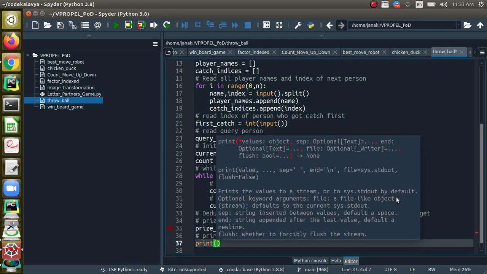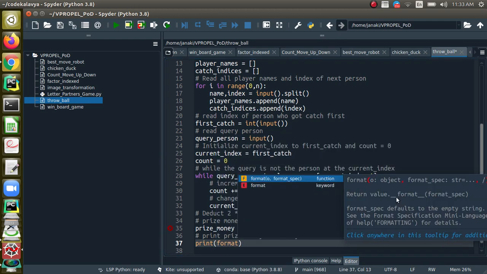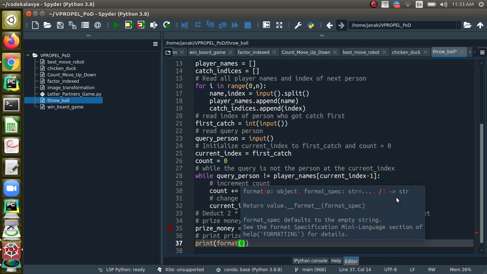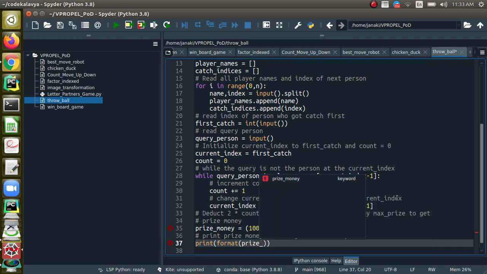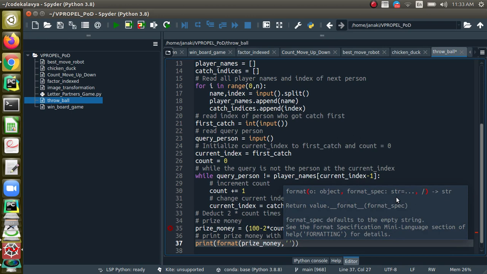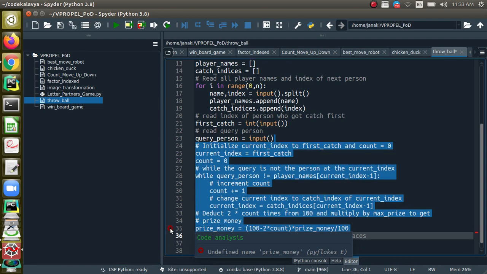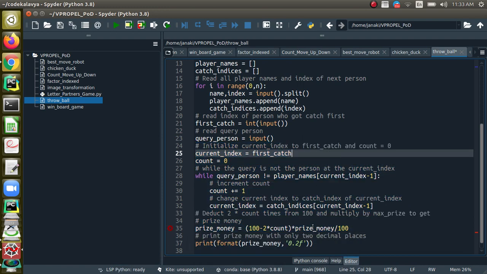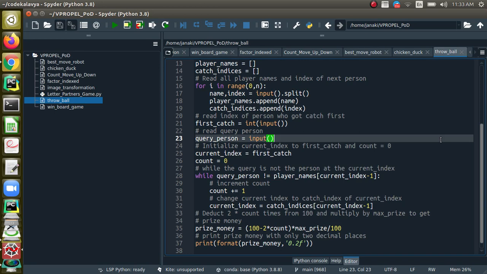So how should we do it? We should use the format function, this is one way. So what you are going to print is the prize money and then the format string. You are going to tell .2f, right? So let's see what's wrong here. Undefined prize money, right? Here it should be the maximum price. Yeah, max underscore price is the variable name. Yeah, hope it works. Let's check.